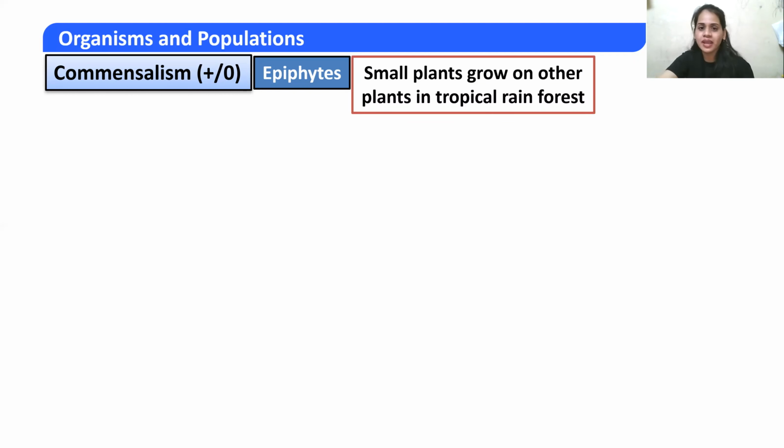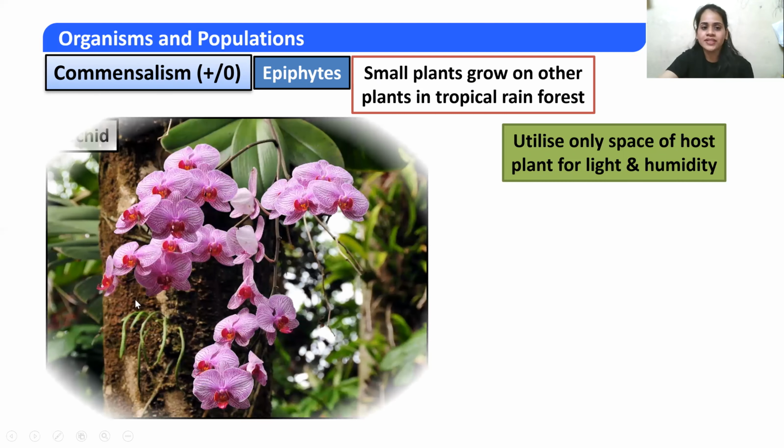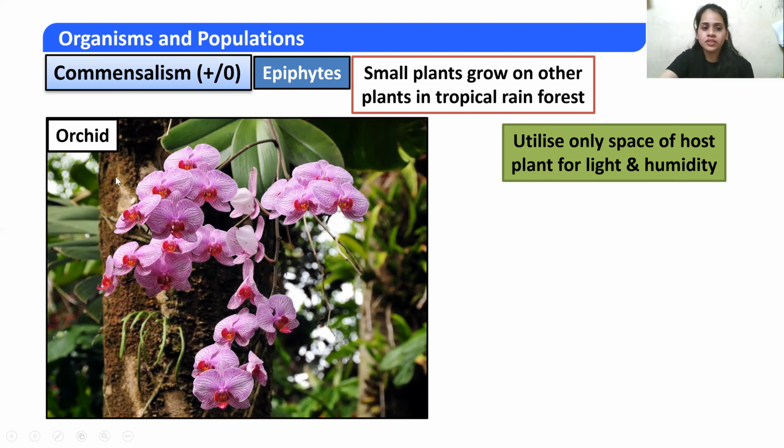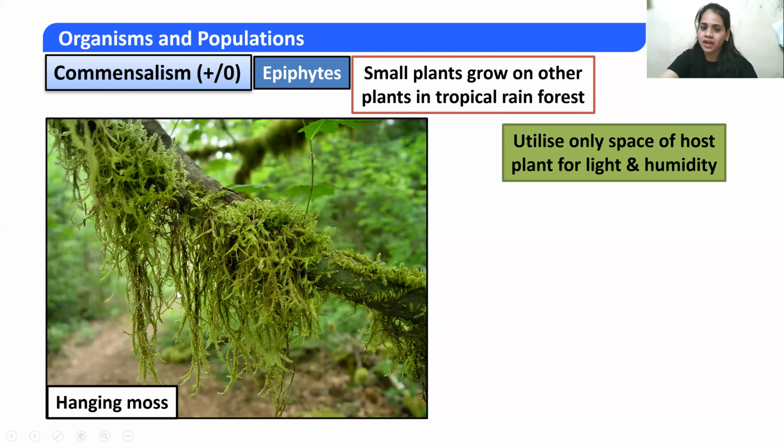Let us see what epiphytes are. These are small plants which grow on other plants in tropical rainforests. Why are they growing on other plants? Because they are occupying space. It requires the space of the host for proper light and humidity. An example is orchid, growing on the host plant because it requires space, light and humidity. Another example would be hanging moss. Any plant which grows on another plant is called an epiphyte.